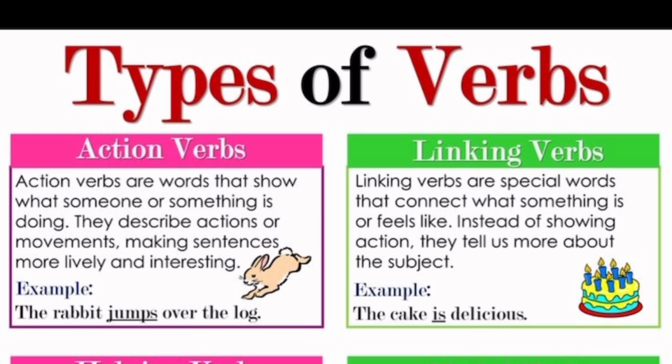The cake is delicious. Do you want to describe the action of is for me? You cannot describe that action. It's different from the rabbit jumps over the log. Do you understand? So a verb goes beyond being a doing word or an action word. A verb can tell us what a subject is also. That is the state of being.